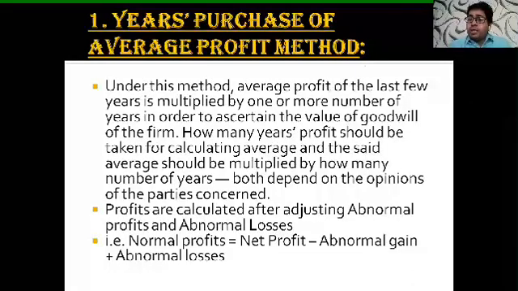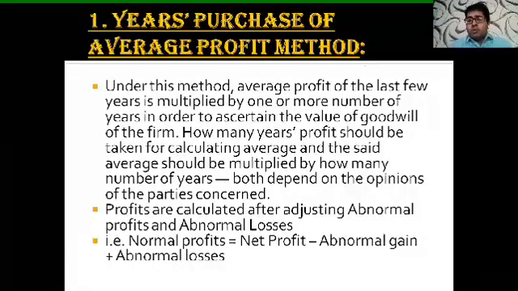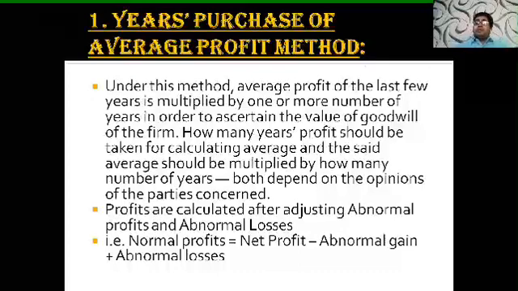So for finding that average, we are required to add all those 4 profits and divide by n, the number of years, that is 4 years. Let's say the total of the 4 years comes to 4 lakh, and we have taken 4 years in total, so 4 lakh divided by 4, the average comes to 1 lakh. Now the goodwill is to be calculated as average profit multiplied by the number of years' purchase. Now students, in your question it is already given whether the goodwill is to be calculated on a 3 years' or 4 years' average purchase method. So that number is to be multiplied with that average.